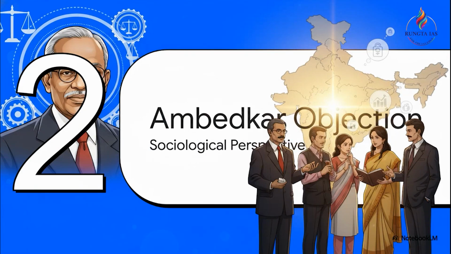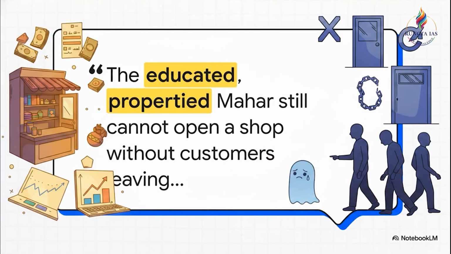Moving beyond the legalities, we must examine the sociological perspective, which brings us to the Ambedkar objection. This is a quote you absolutely must memorize. Listen to Dr. B.R. Ambedkar at the 1936 Mahar Conference. The educated, propertied Mahar still cannot open a shop without customers leaving when his caste is known. He still cannot apply for a job without his identity becoming a disqualification. Quote this directly in your papers. It's a powerful reminder that economic progress and social emancipation often travel on entirely different tracks in our society.